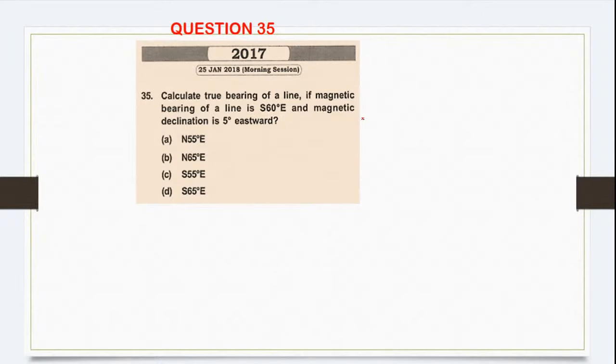Calculate the true bearing of the line if the magnetic bearing is given. So true bearing is what? Magnetic bearing plus or minus magnetic declination. So magnetic bearing is given as south 60 degrees east and magnetic declination is eastwards. Eastwards means plus 5 degrees. So south 65 degrees east will be the,